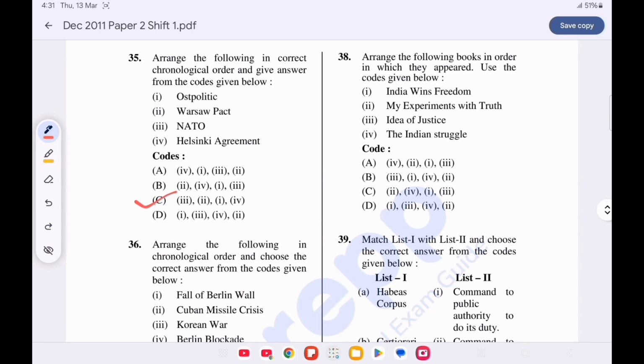Now question number 38. Arrange the following books in the order in which they appeared. Use the code given below. Option C is correct. First is My Experiments with Truth in 1929 by Mahatma Gandhi, then The Indian Struggle in 1934 by Subhash Chandra Bose, then India Wins Freedom in 1988 by Maulana Azad, and the last is The Idea of Justice in 2009 by Amartya Sen.